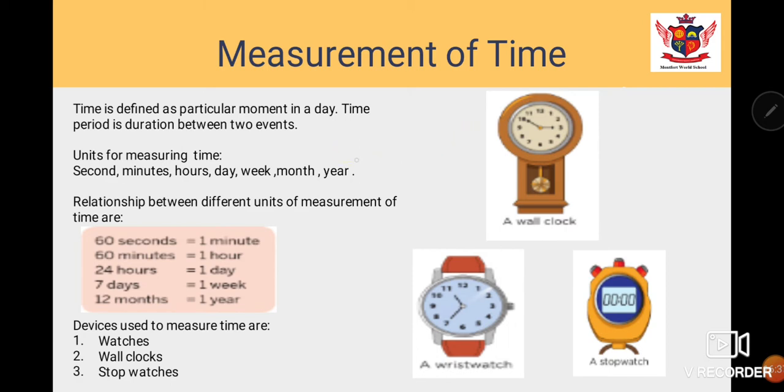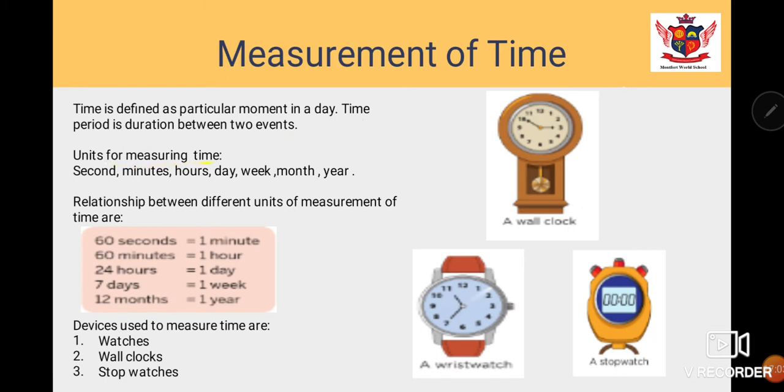So we are talking about the duration between two events. Two events have some starting point, some ending point, and the duration between the events is one period, right? So time period is the duration between two events. For example, school timing is also one example of the time period, the duration between two events.